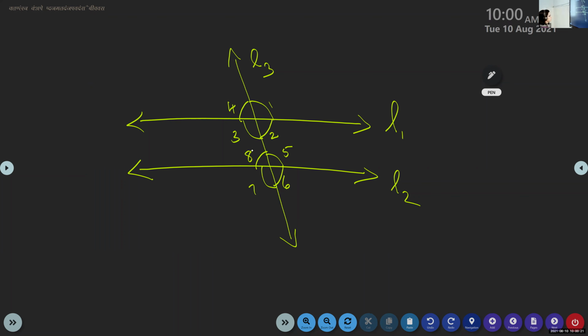See, Fidel, that idea is not clear to you. Corresponding angles will be on the same side of the transversal as well as on the same side of the two lines also. 3 and 7. See, 2 and 6 are another pair of corresponding angles.